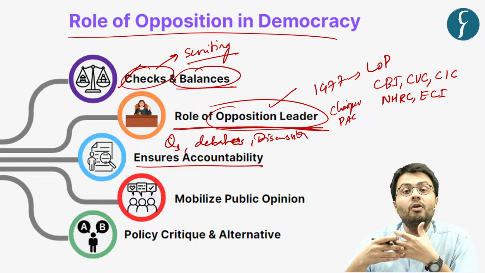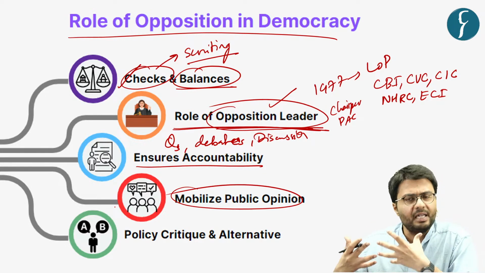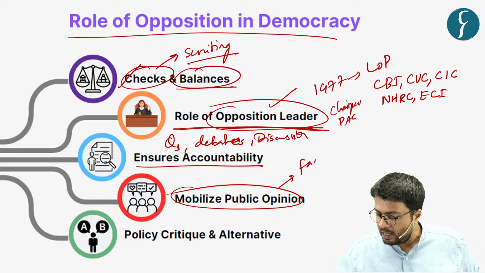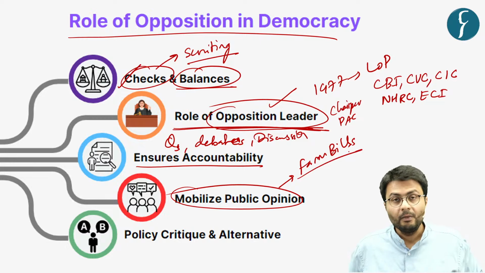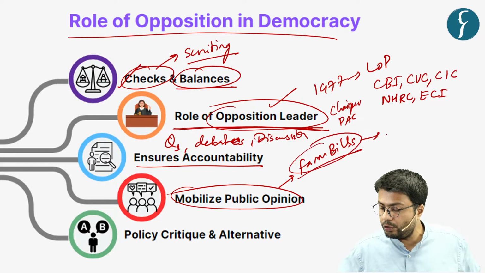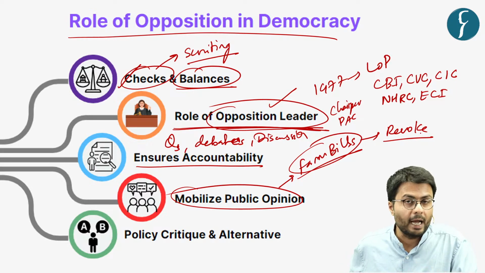Further, opposition also plays a key role in mobilizing public opinion, which we saw recently. The opposition was quite successful in mobilizing public opinion against the enacted farm bills of the union government. And because of negative public opinion, the government of the day was forced to revoke the provisions of the Farm Law Bills Amendment Act.